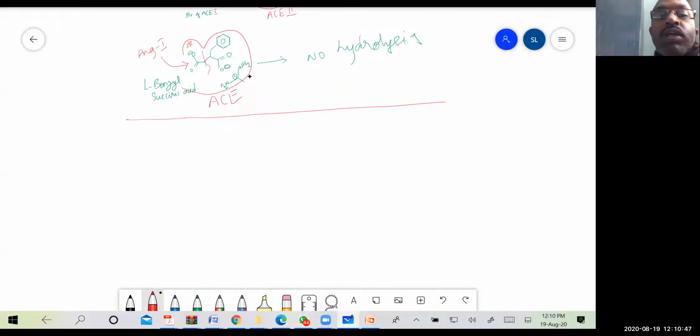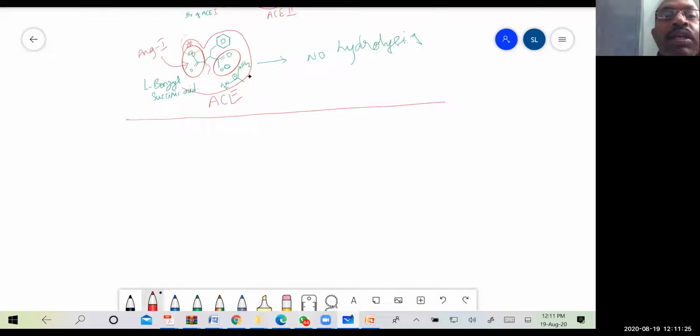Now, see, this is only one compound, L-benzyl succinic acid, which was only a partial inhibitor of this ACE enzyme. But during the development of these ACE inhibitors, they found that the succinyl group is essential. Why is the succinyl compound essential? Because it has got two carboxylic acid groups.